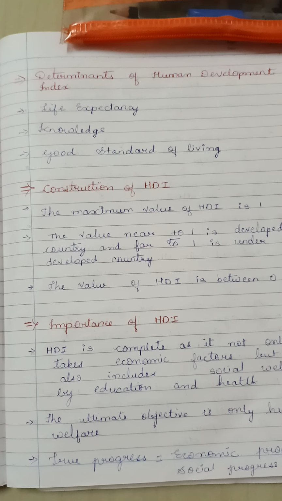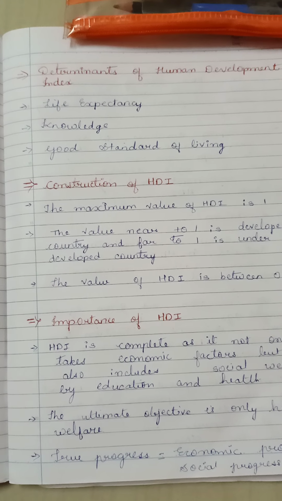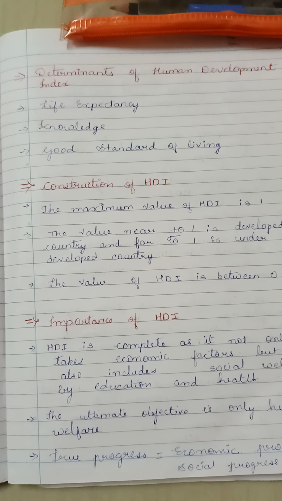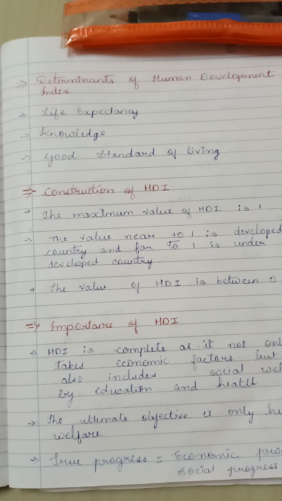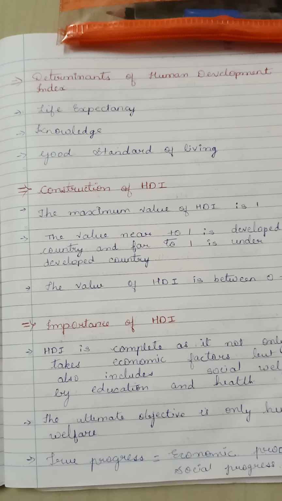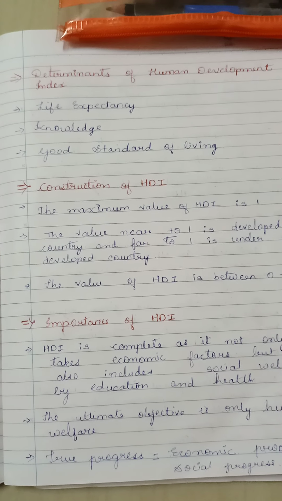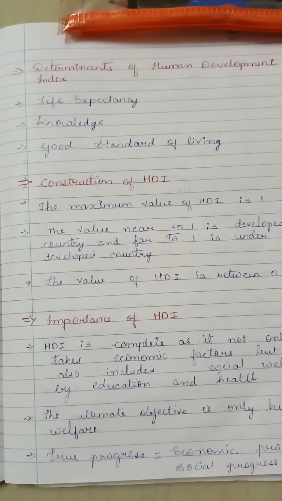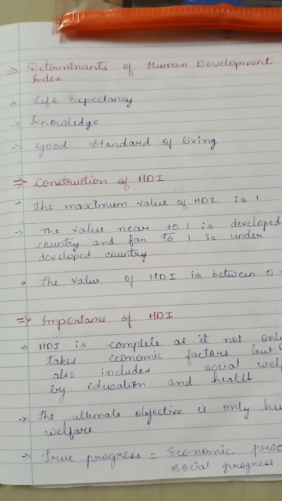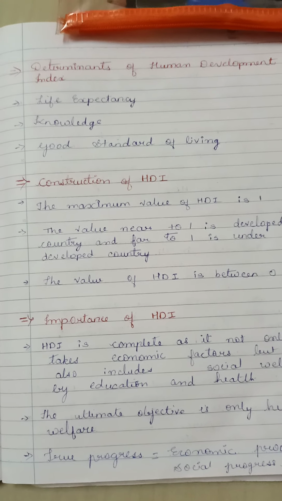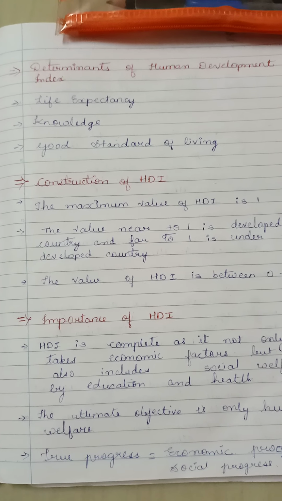Now here are the determinants of human development. Here also there are three determinants. HDI is determined on the basis of three factors. The first one is life expectancy, then knowledge, and the standard of living. Instead of the absolute values, the average of all these three values is considered in HDI.